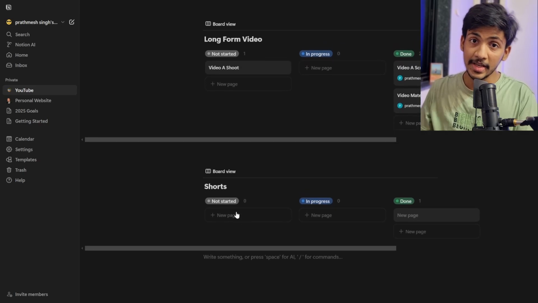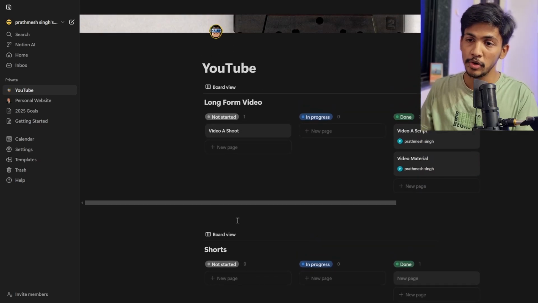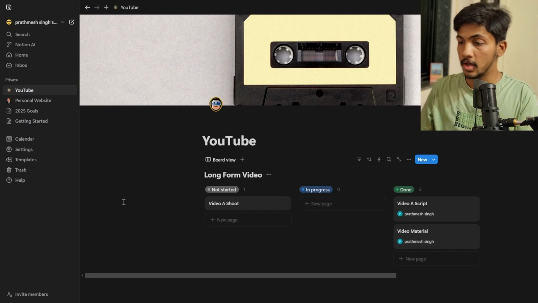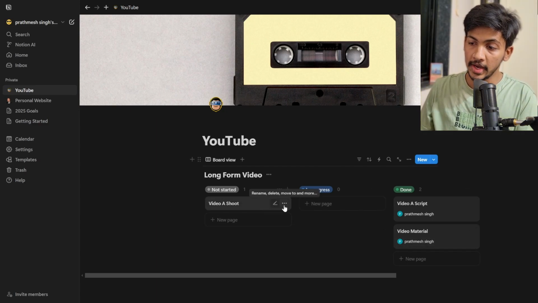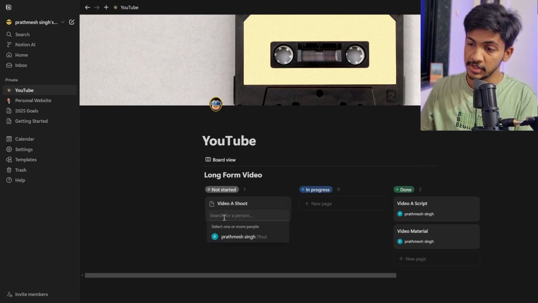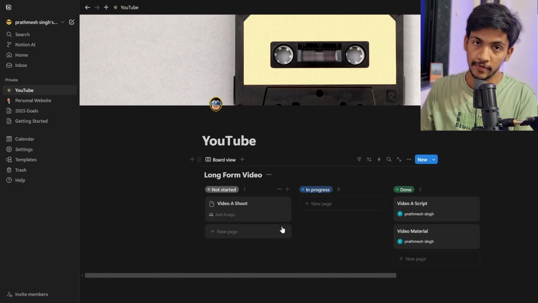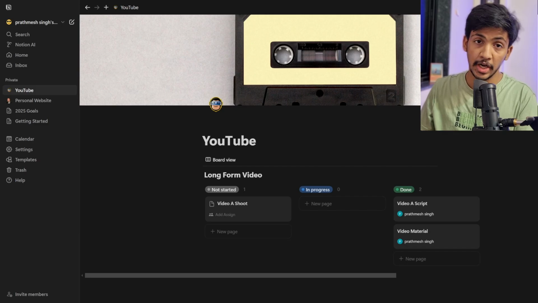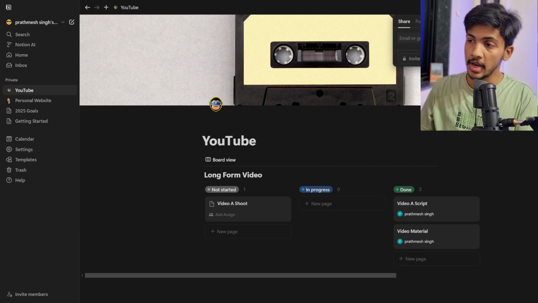The second thing is, Notion is collaborative. Suppose I have my YouTube team, and I want to assign some of these tasks to my fellow team members. What I can do is go in here, add an assignee, and search for the person that I want to assign, by mail address or anything, and they will be notified. Also you can share this with your colleagues or the person that you are working with. You can go in here, type the mail that you want to send to, and invite.